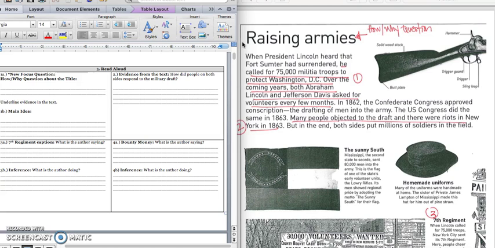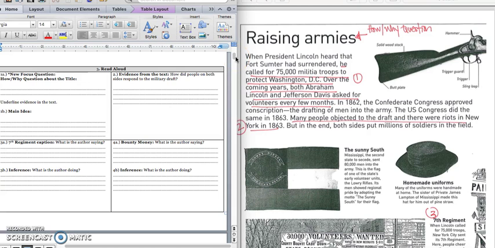And so we know why they were about to go to war, so we don't need to say why were they raising armies, but we don't know how. So we could write in this blank for a how or why question, how did the Union and Confederate States raise armies? Press pause to write down your answer and play when you are ready to read.